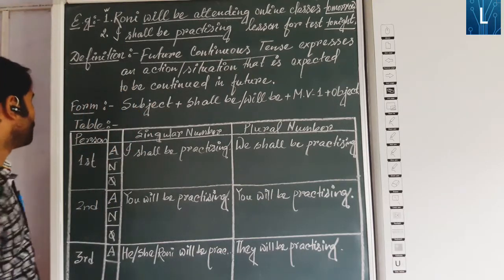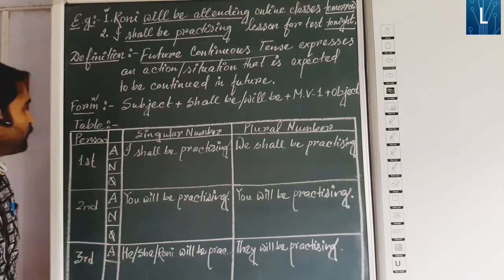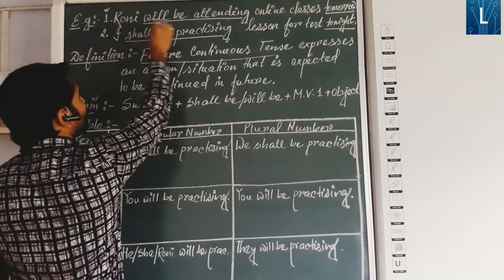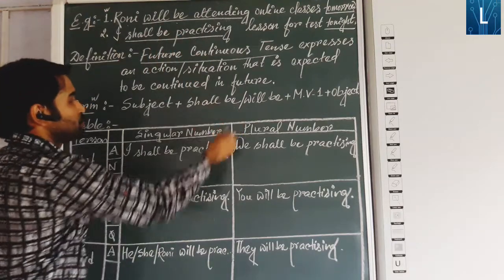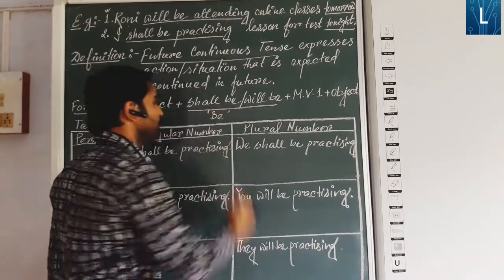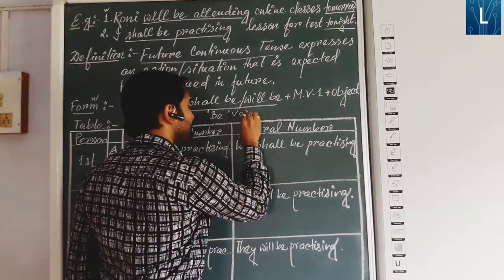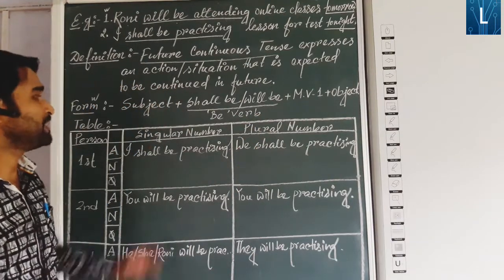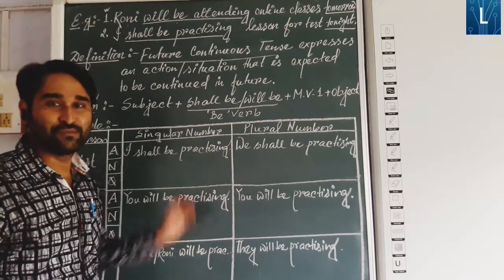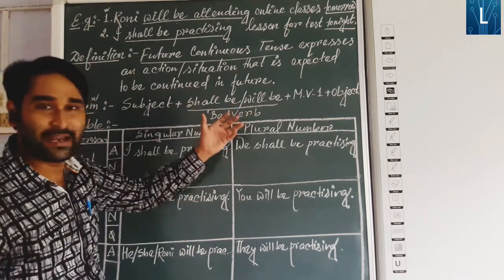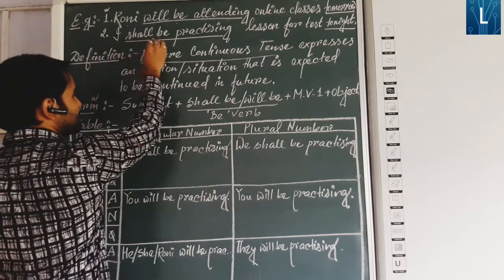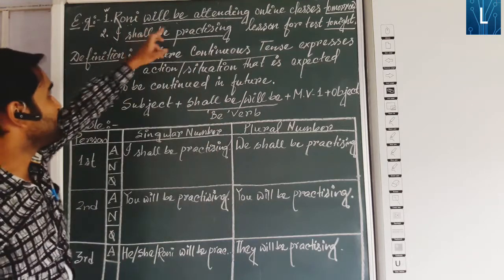Now let's go for the form. What will be the form of it? The form will be subject followed by shall be or will be. As I have written, Ronnie will be, I shall be. Here it is the future form of the be verb, shall be or will be. It is a must for continuous tense. As it is future continuous, that's why the future form of be verb, shall be or will be. It will vary according to person and number. Here I is first person singular, that's why shall be, and Ronnie is third person singular, that's why will be.